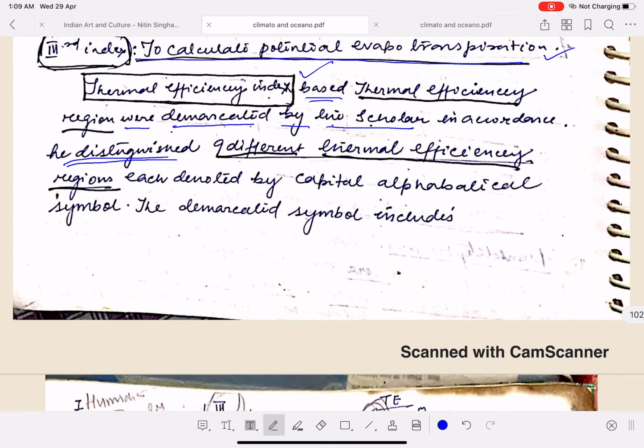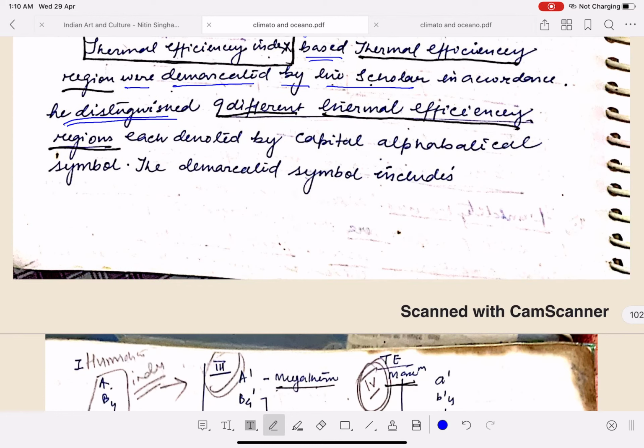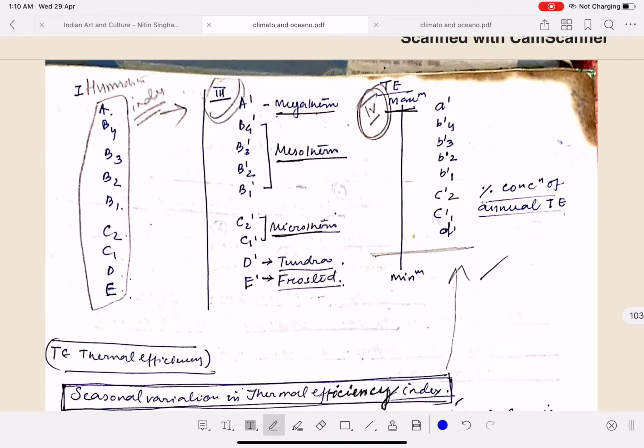Similarly, we had over here 9 moisture provinces, sorry, humidity indices. We have over here 9 different thermal efficiency regions denoted by the capital alphabetical symbol. Let's go and see. See, this is in the humidity index. We use this A, B4, B3, B2, B1, like we had seen above. Next, it says this is how we classify. That is A dash, that is your megatherm. Next, B1, B2, B3, B4, that is mesotherm. C1, C2, microtherm. D dash, E dash is for tundra and frost. This is for your third index.